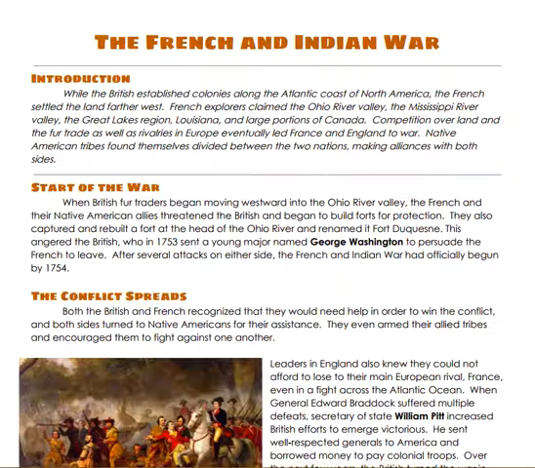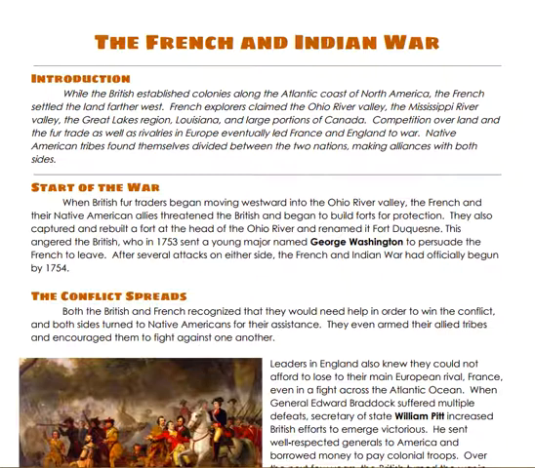Introduction. While the British established colonies along the Atlantic coast of North America, the French settled the land farther west. French explorers claimed the Ohio River Valley, the Mississippi River Valley, the Great Lakes region, Louisiana, and large portions of Canada. Competition over land and the fur trade, as well as rivalries in Europe, eventually led France and England to war. Native American tribes found themselves divided between the two nations, making alliances with both sides.